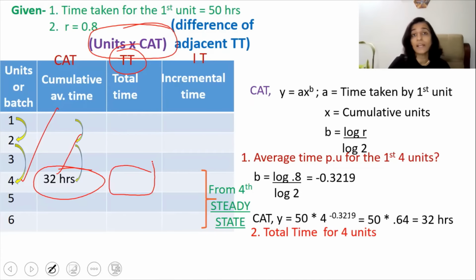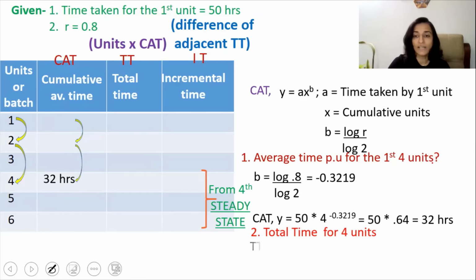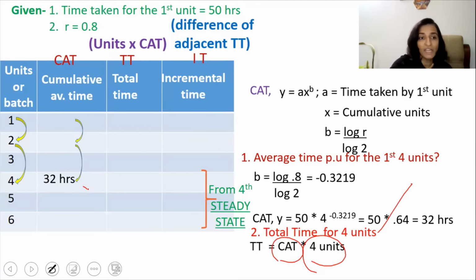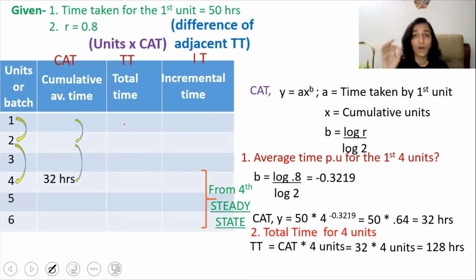So total time for 4 units is equal to the cumulative average time multiplied by 4 units. We already know that the cumulative average time for 4 units is 32 hours. So it's 32 multiplied by 4 units, giving an answer of 128 hours. So the total time for 4 units is 128 hours.